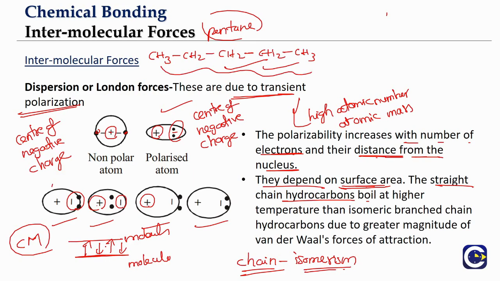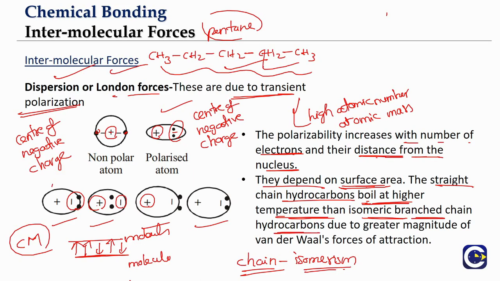The n-pentane will have stronger forces because there is more chance for interaction between the molecules, right? As a result, these London forces or dispersion forces are going to be more in the case of the straight chain hydrocarbon. So as a result, their boiling point will be higher than the isomeric branched chain hydrocarbons.